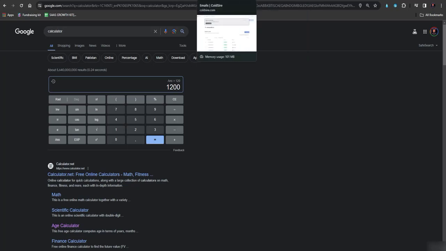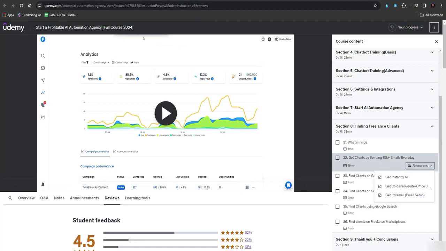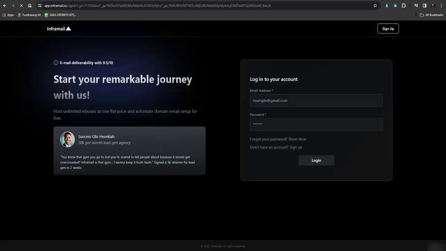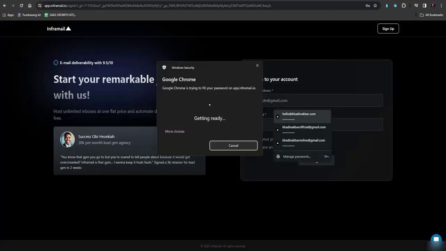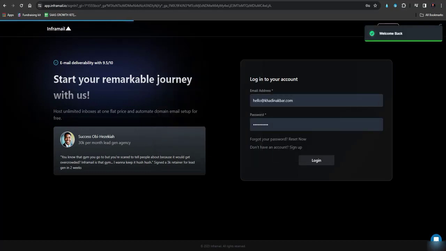But if you just get the second option, which is Inframail, you will get unlimited emails, unlimited inboxes, everything unlimited. It would not be Google Workspace or something like that, but it would be unlimited. And I already have an account, and I have set up my email accounts with them as well, because I am doing a lot of cold outreach. As I have told you, around 70% of my sales are coming from this.